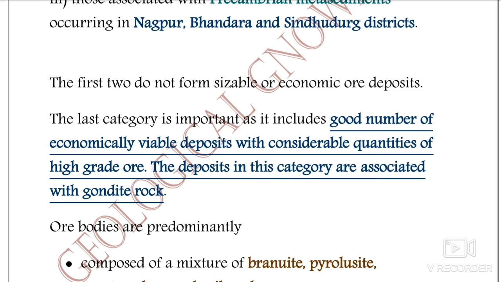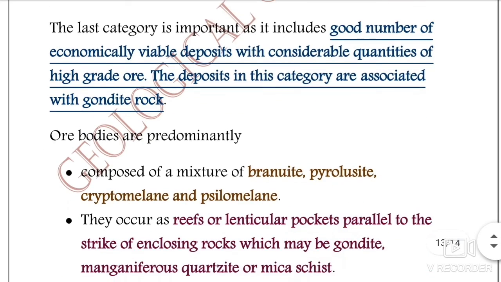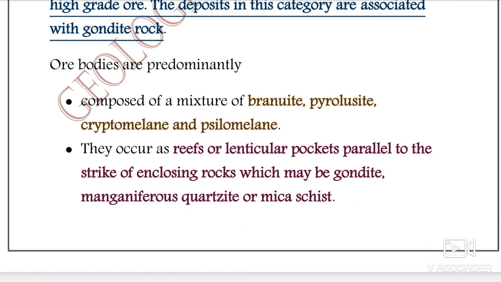What if we talk about the ore deposits? They are predominantly composed of a mixture of braunite, pyrolusite, cryptomelane and psilomelane. So they are generally mixed ore minerals, and they occur as reefs or lenticular pockets parallel to the strike of enclosing rocks, which may be gondite, manganiferous quartzite, or mica schist.